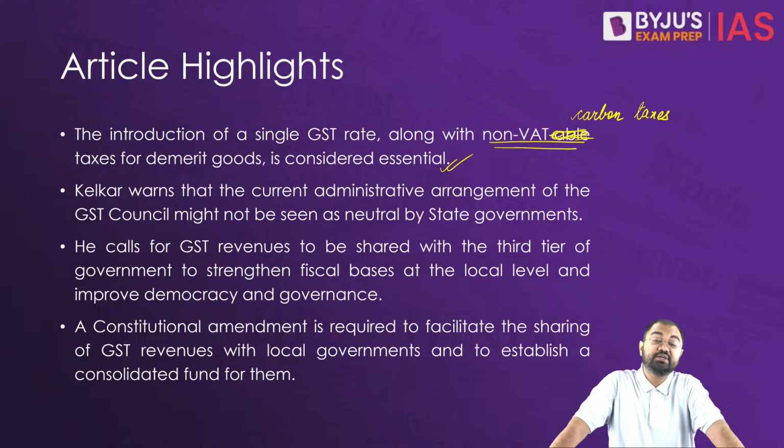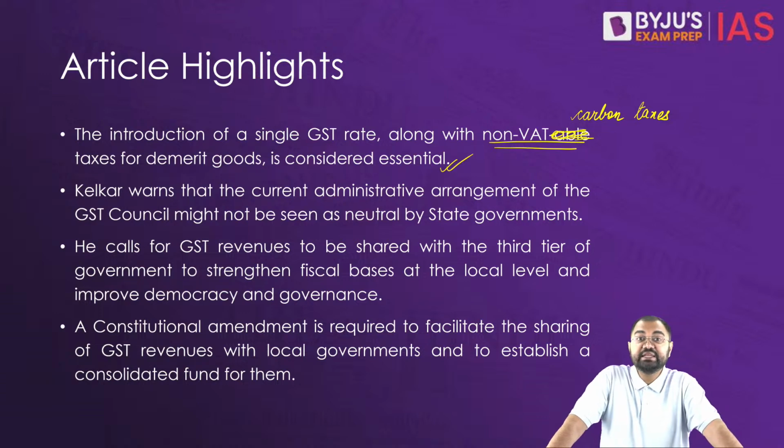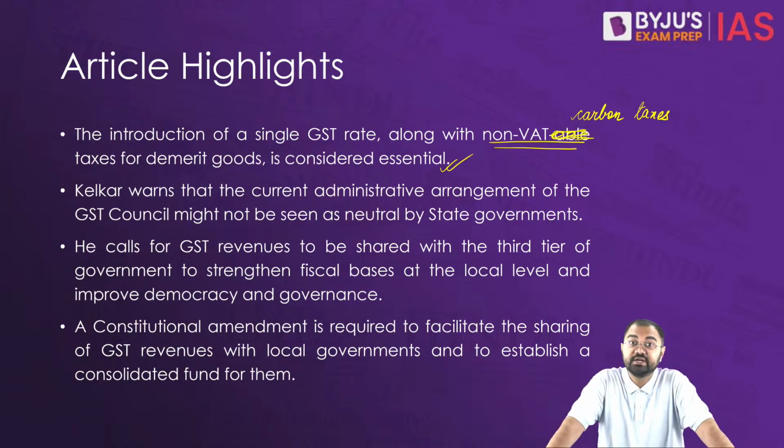He also advocated for the distribution of the GST revenues to the third tier of the government, where he said there is a need for a constitutional amendment to support this kind of change and improve the governance quality and democracy at a local level as well.